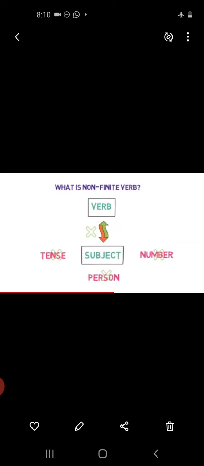Non-finite verbs. Some verbs do not follow the rules of subject-verb agreement, nor do they denote the tense or time of the action. Such verbs are known as non-finite verbs. I hope that it is clear to you all.